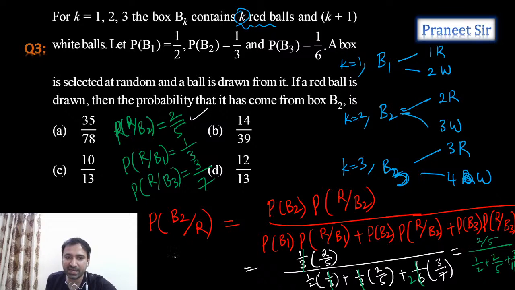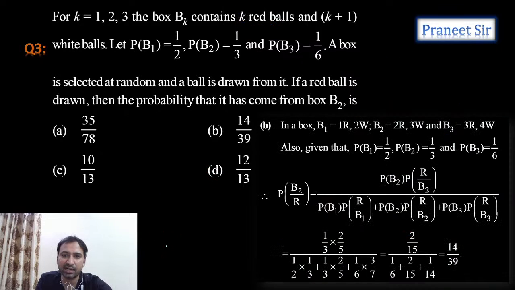That's what we're getting. So we can simplify this. We can multiply both numerator and denominator with 110, because the LCM of the denominators is 110. If you multiply with this 110, we get the answer, which should be 14 by 13. That's clear?